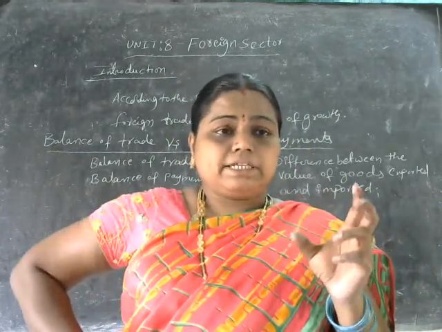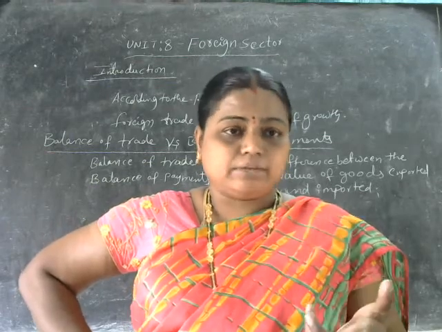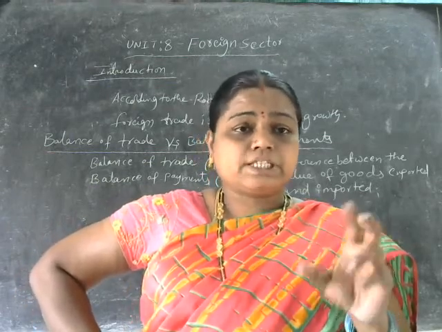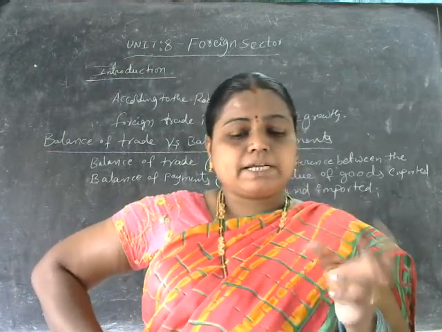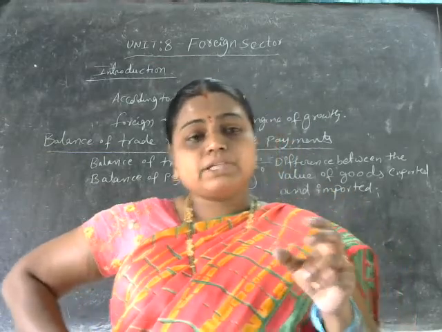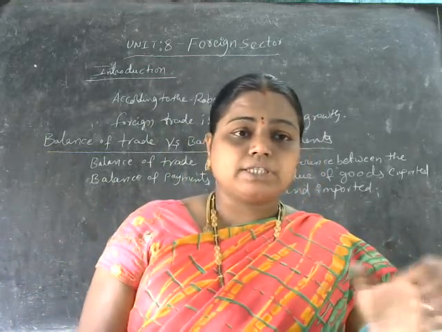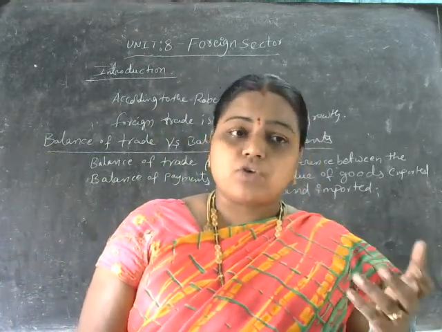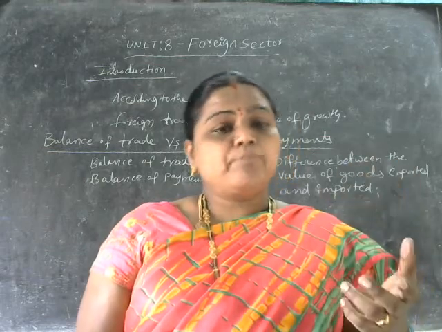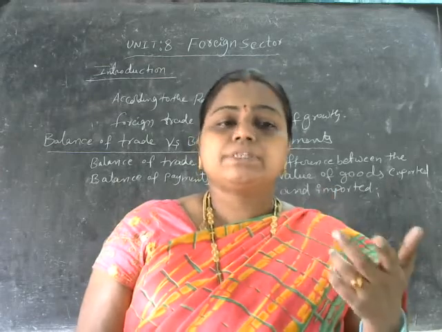So balance of trade is going to be considering only the visible items, the transactions which are going to be arising out of the exports and imports. It is not considering the invisible items here.